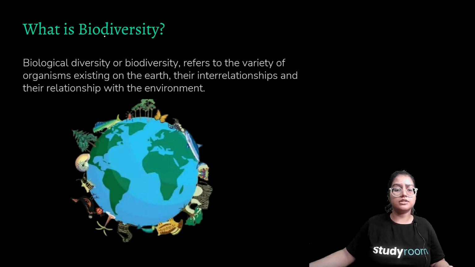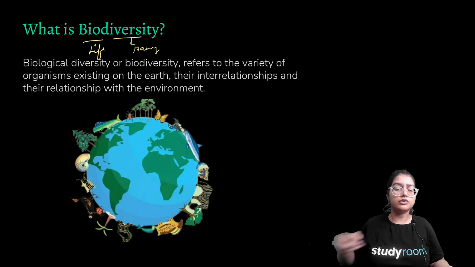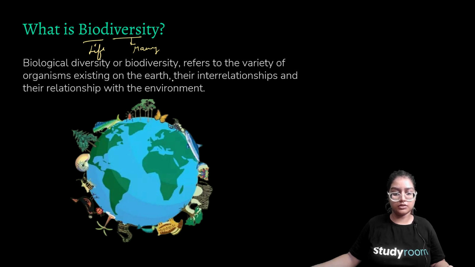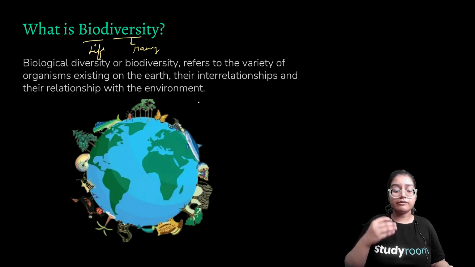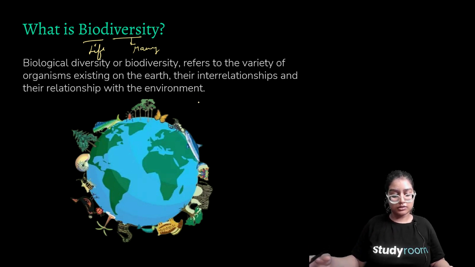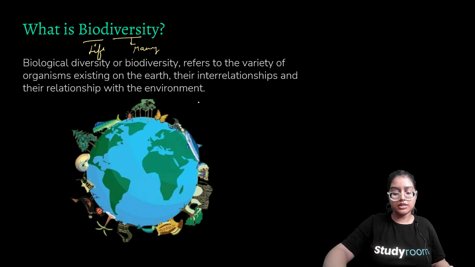What is biodiversity? Since bio means life, diversity means many varieties or diverse things. So biological diversity, or in short biodiversity, refers to the variety of organisms which exist on the earth, and their interrelationship with the environment. So how different varieties of organisms interact with one another and with our earth. So this is what biodiversity is.